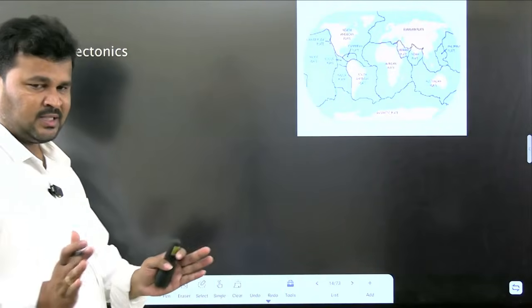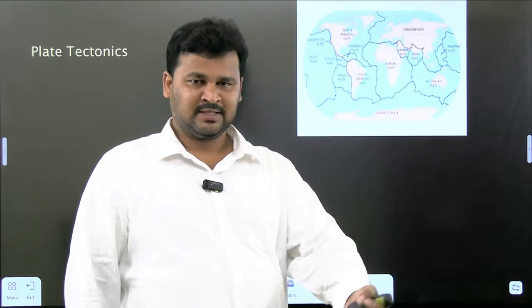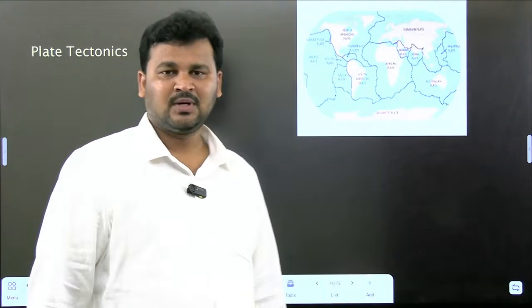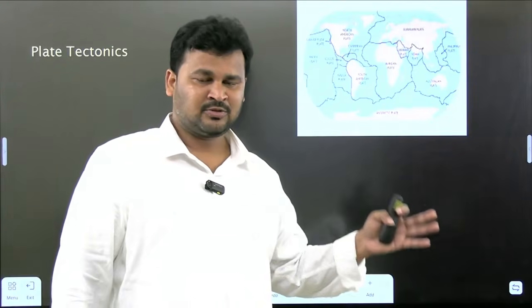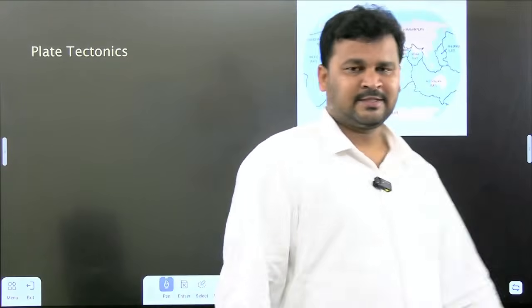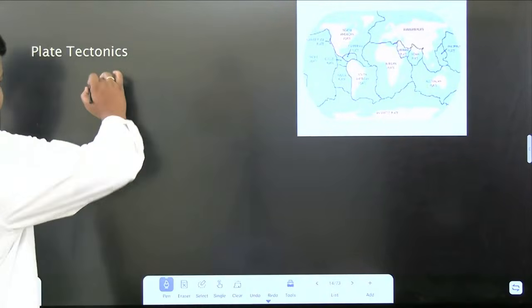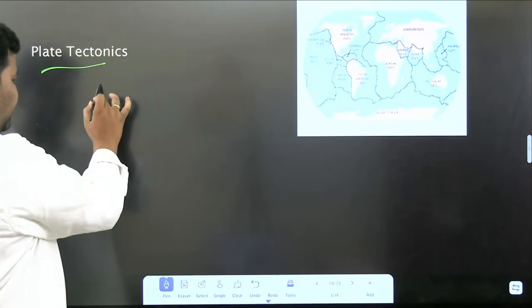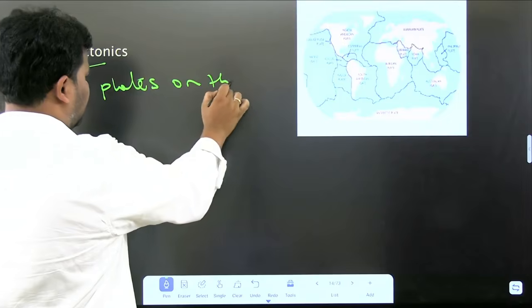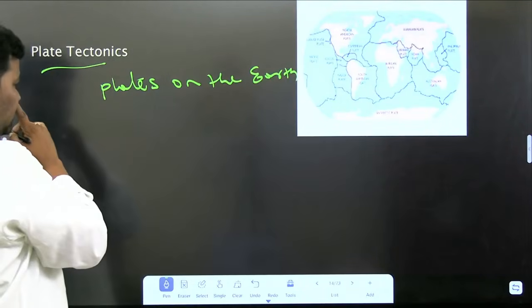For example, India was known as the Indian plate, Africa as the African plate, and the North American continent as the North American plate. So what is plate tectonics?